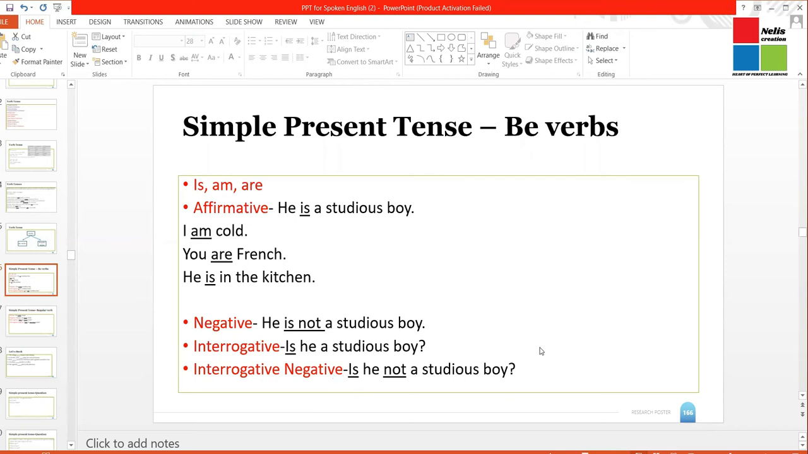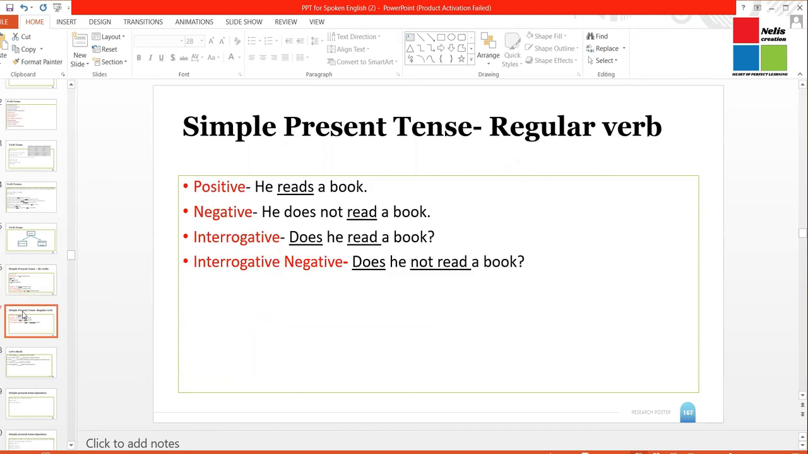So if you notice, the verb doesn't change. It's only the structure of the sentence that changes when we change the sentence form. What you need to remember is, in the interrogative form, the verb will come at the beginning. Is he a studious boy? And in the negative form, we just need to add a not.